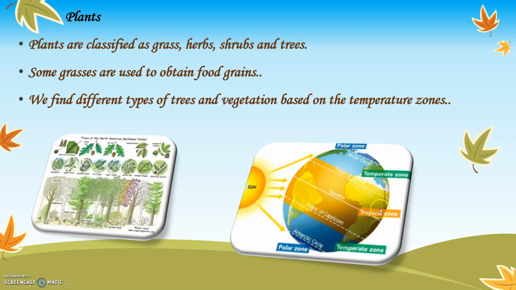The different amount of temperature on the earth is called temperature zones. So similarly, based on the temperature, different types of plants are found on the earth. In the equatorial region, since the sunlight is more, you will find different types of trees. In the polar regions, the sunlight is less, you will find different types of trees. So that is called temperature zone. Based on the temperature, the amount and the different types of plants and trees are found.